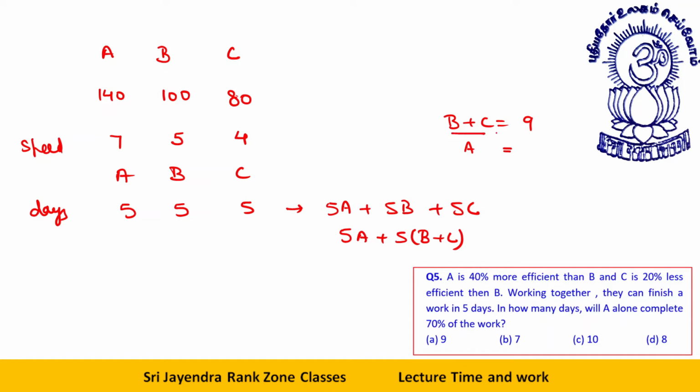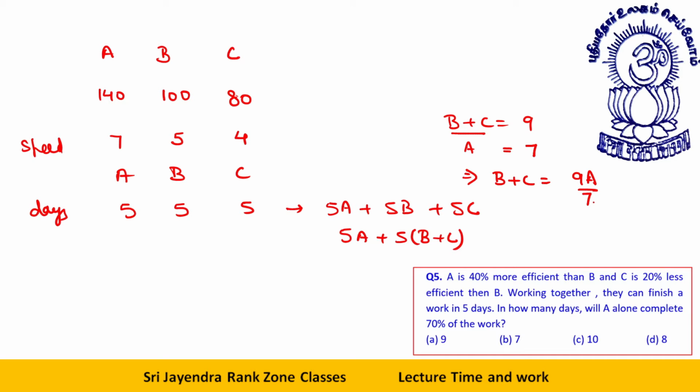A is 7. So I can say from here B plus C is equal to 9A by 7.